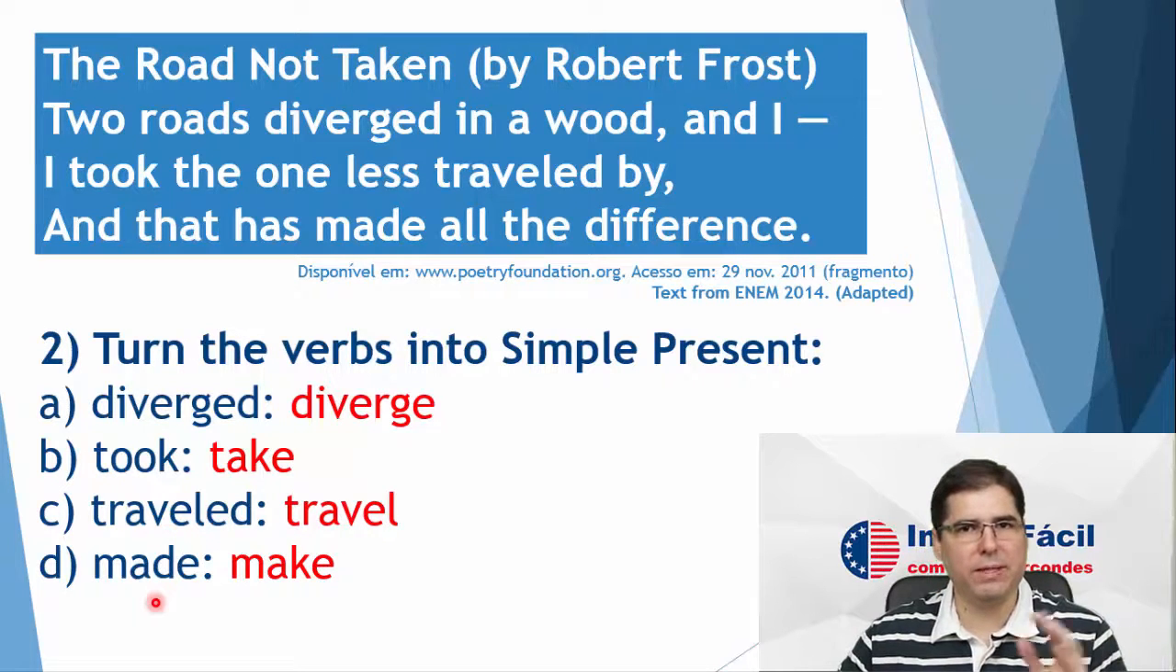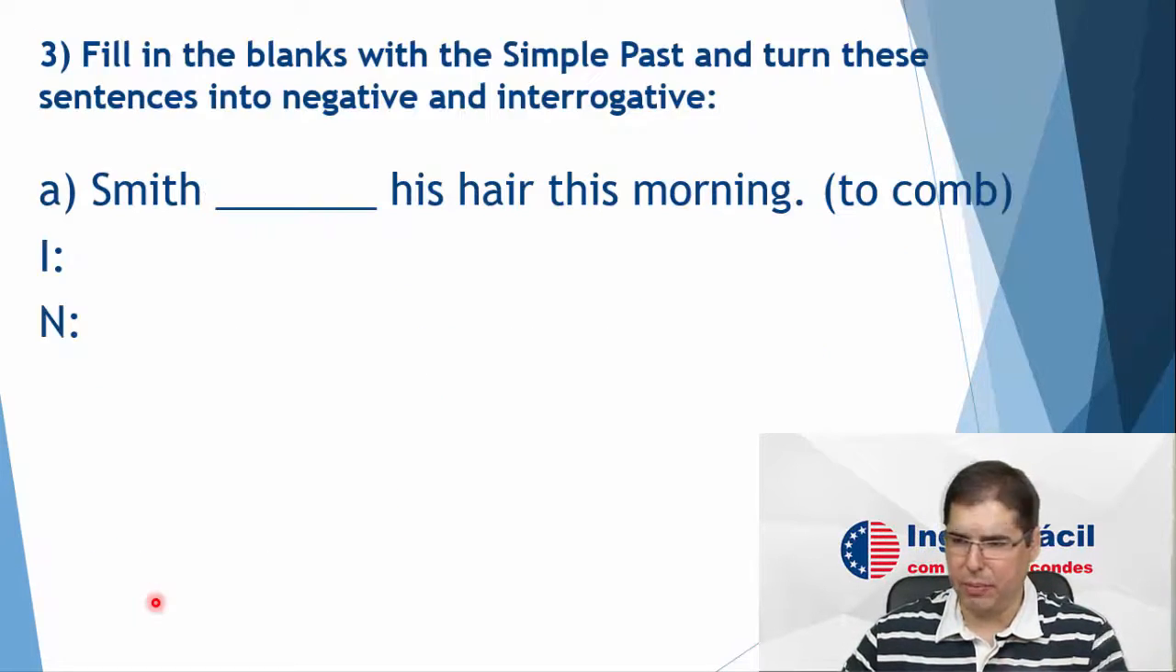All right, so going back here, letter D, made is the past of the verb to make. Make, simple past, made, okay? Very simple. Number 3, fill in the blanks with the simple past and turn these sentences into negative and interrogative, okay?